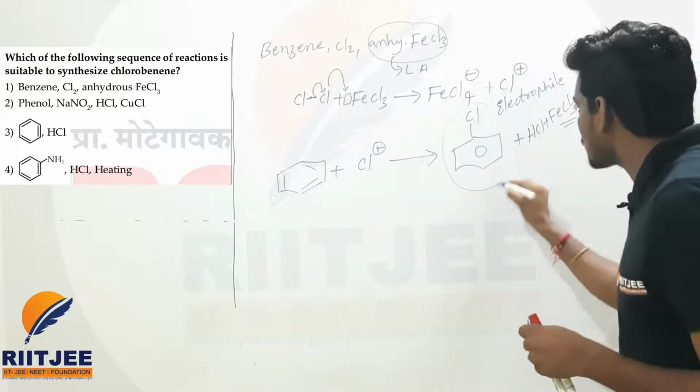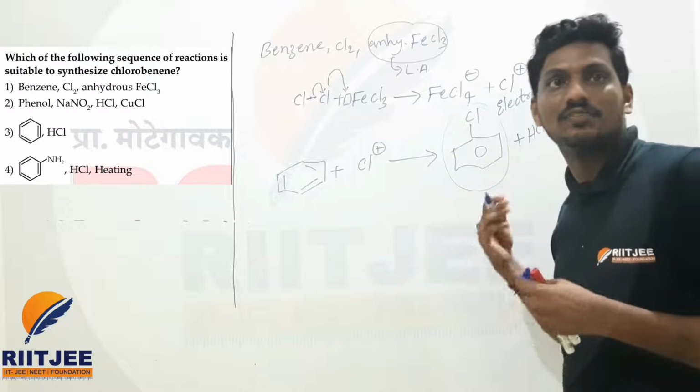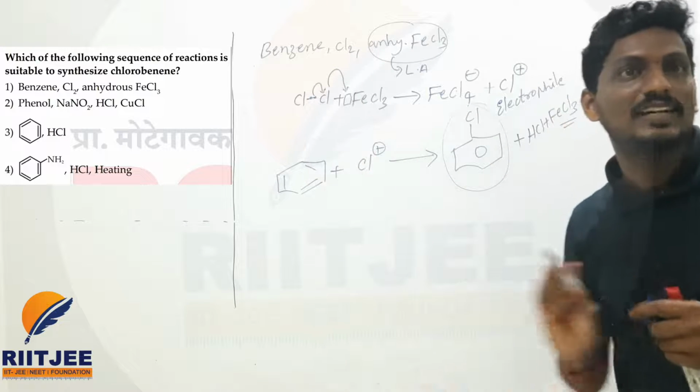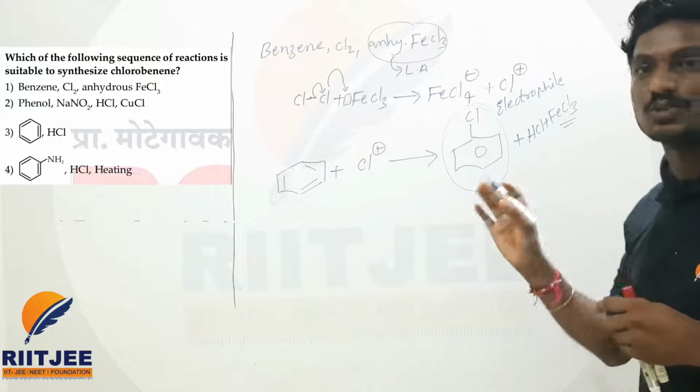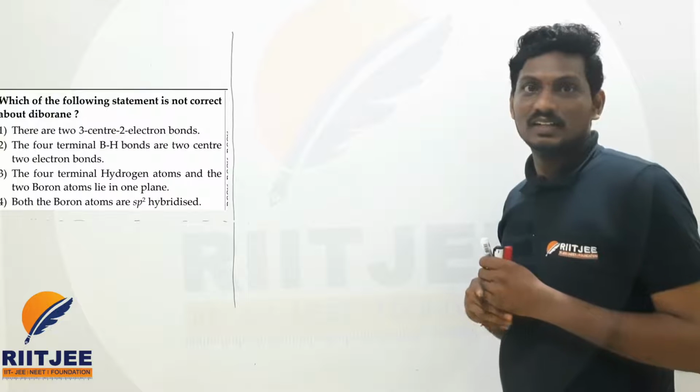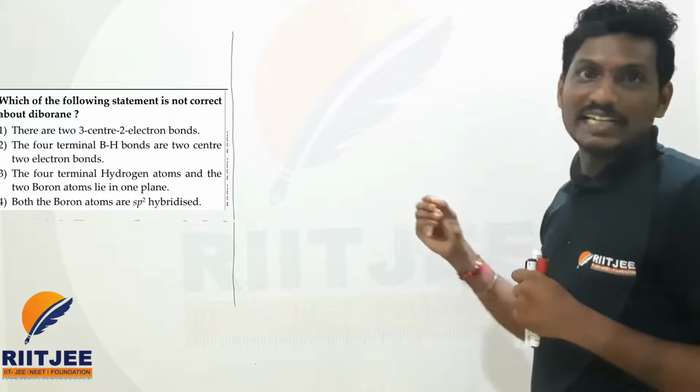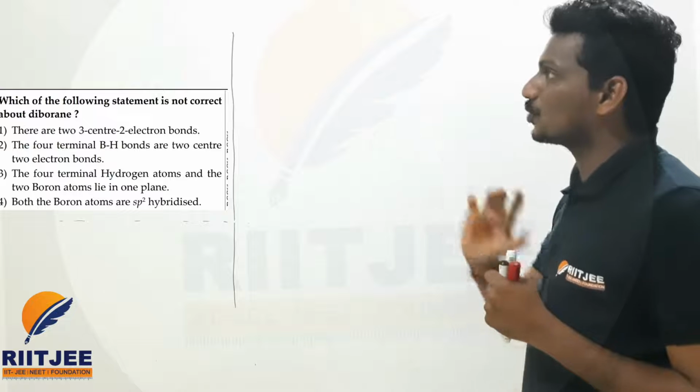Because in this one they are asking the chlorobenzene preparation, we are getting the first option. It is not necessary to check the remaining three options. First option. We can save our time, beta. Let us move to the next question here. So the next question is related to diborane. Let us see the question, beta.